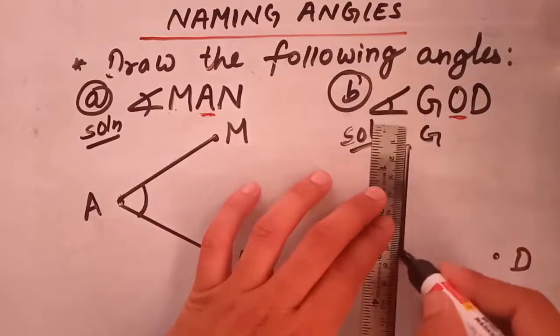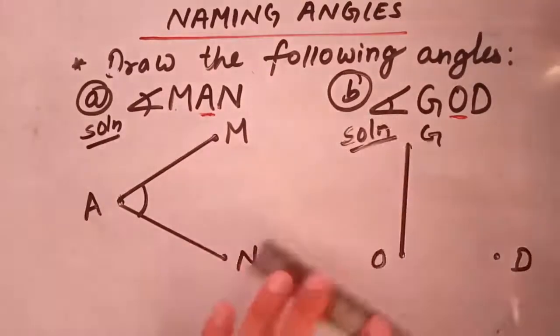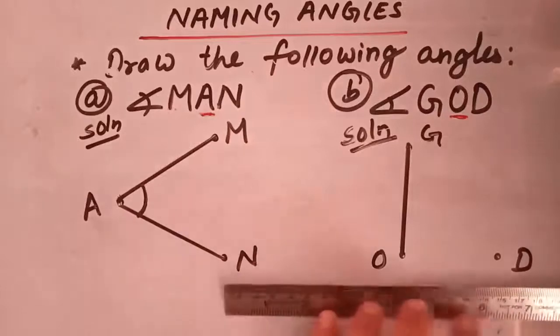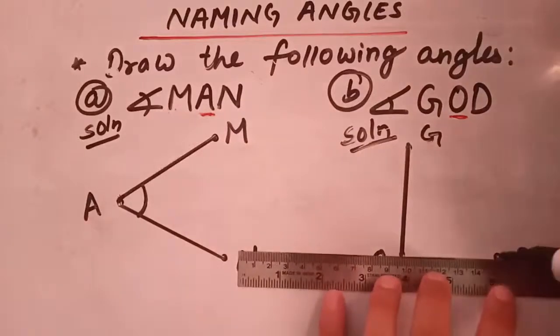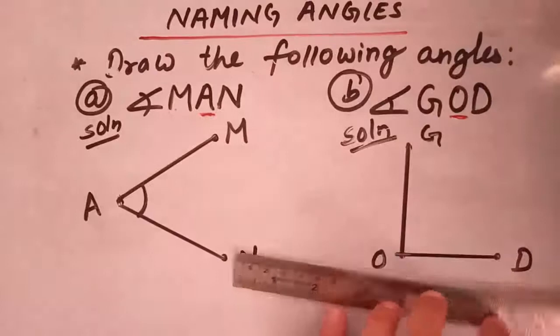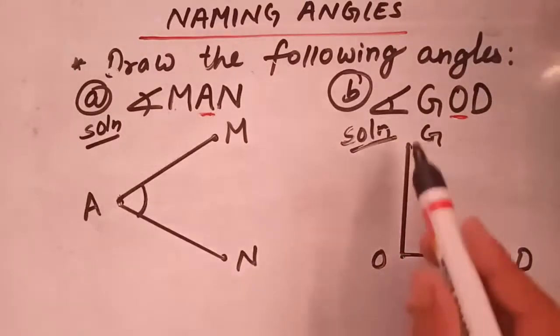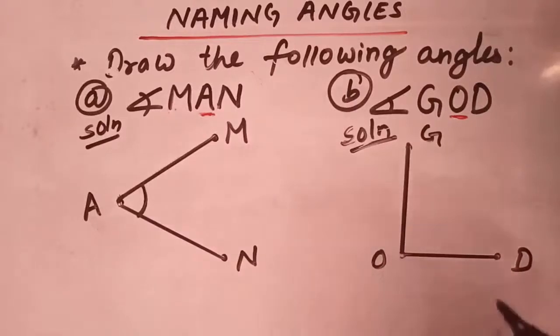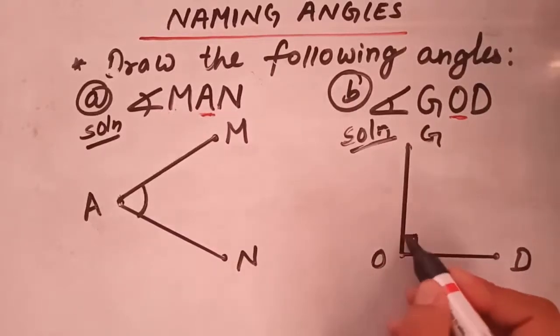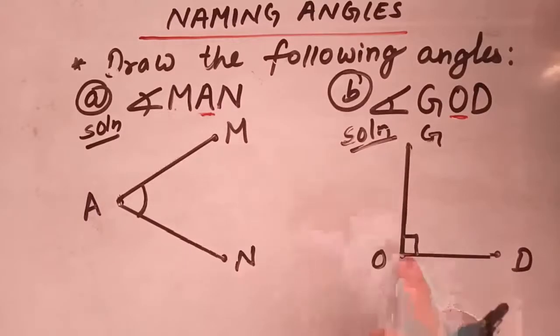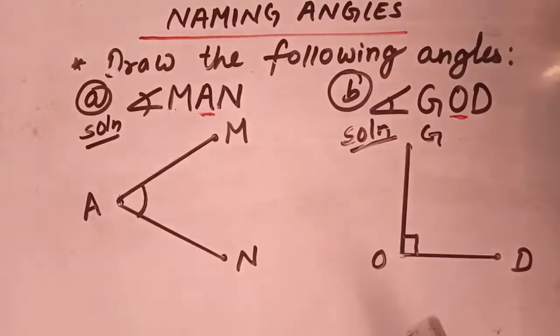With the help of ruler and pencil. So students, this is our angle GOD. Actually, here I have drawn a right angle GOD.